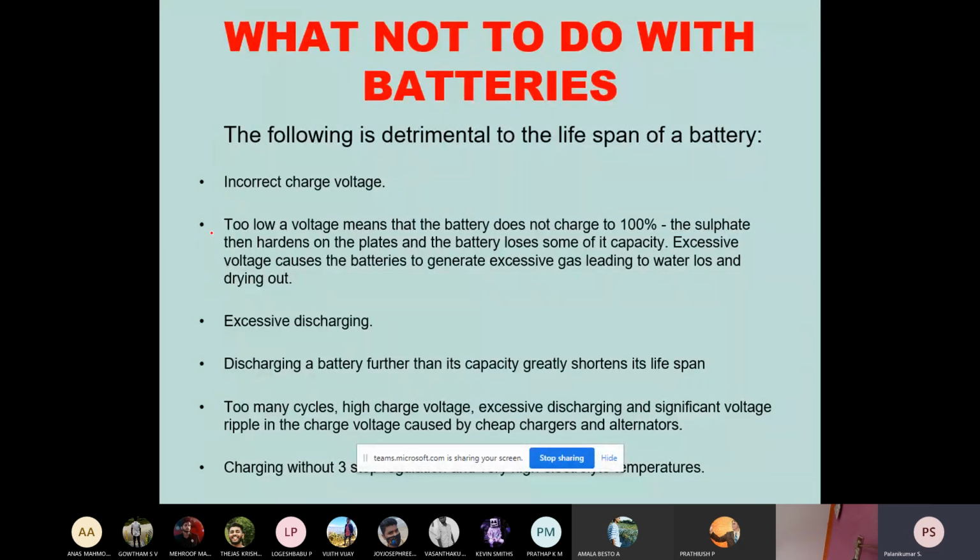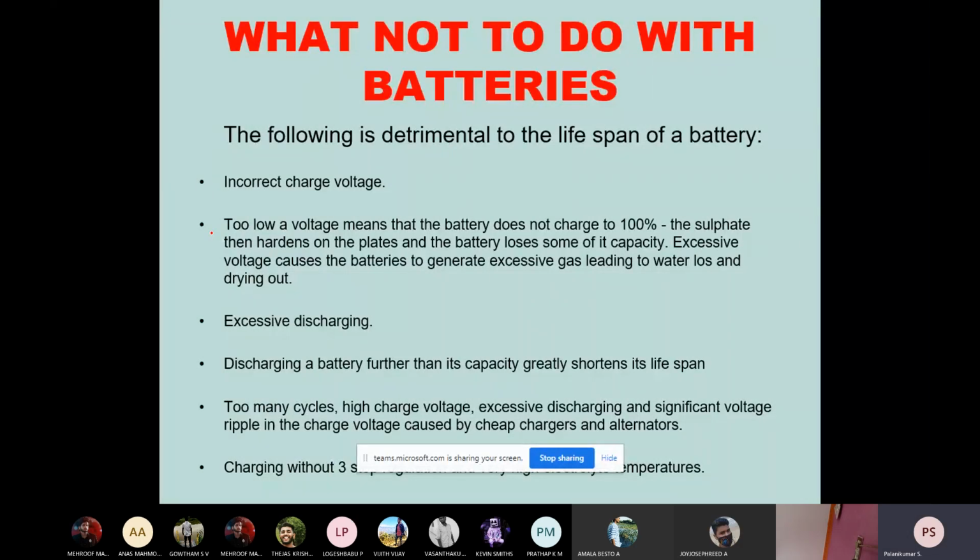As already told, a slightly higher voltage is required. We should not give a much higher voltage. Automatically, more current will flow. The battery will only accept charging current at the rate that the electrolyte and electrodes we are using allow. Otherwise, it will try to alter the property of the material that we are using. So incorrect charge voltage is not acceptable.